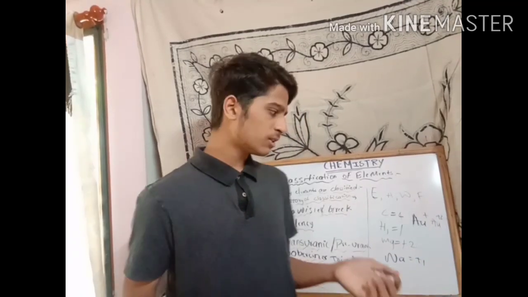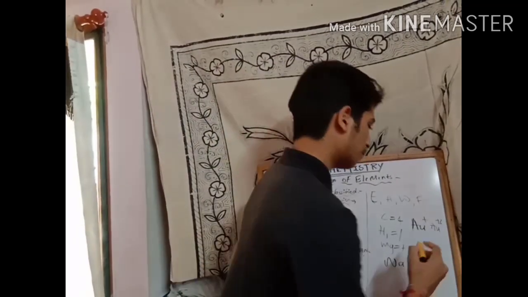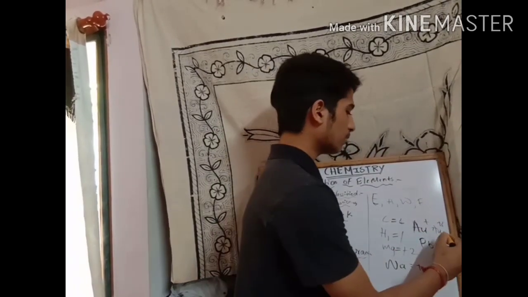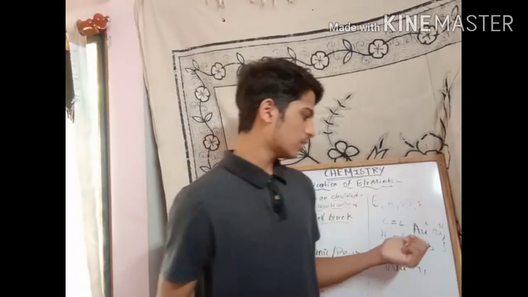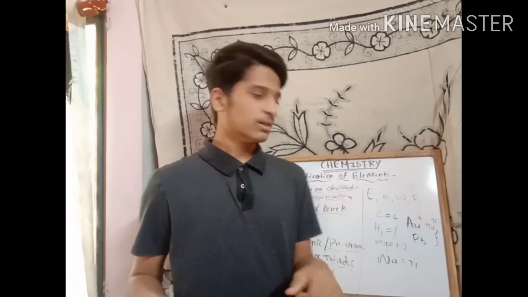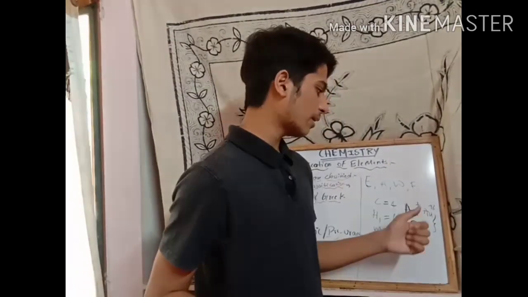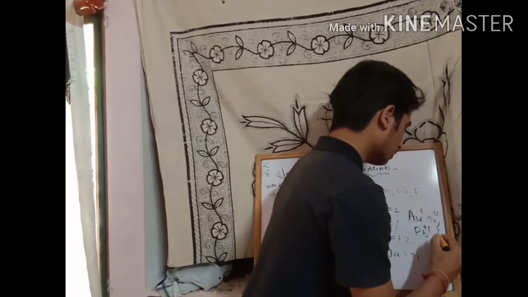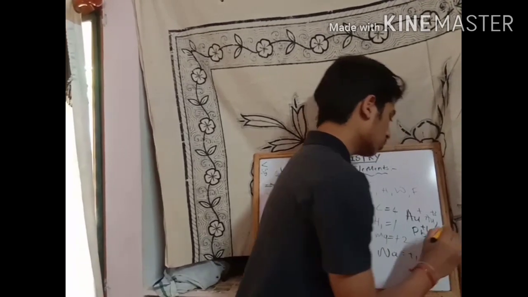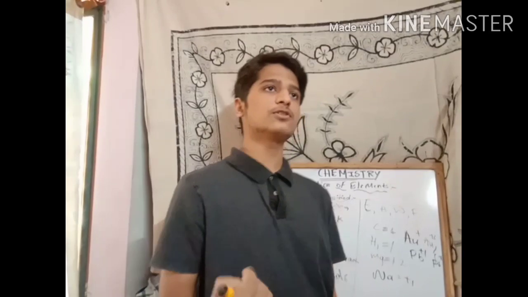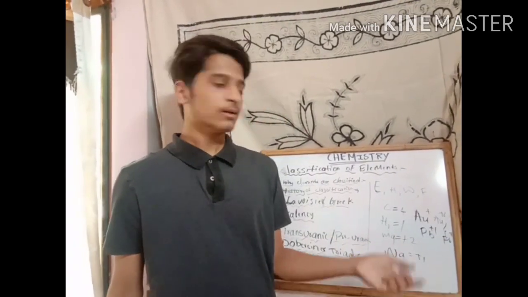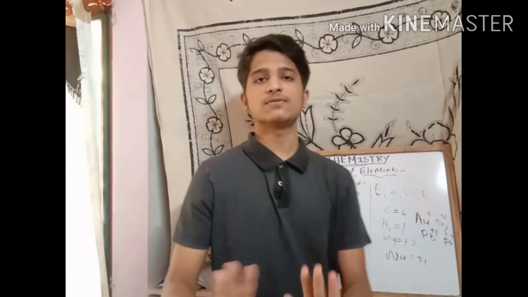But coming to some elements like Rm and Pb, these show multiple valencies. So Rm shows +1 and +3. Pb, that is lead, shows +2 and +4. So scientists were confused about where these elements should be placed, either in monovalent, bivalent or trivalent. So they were confused and this classification failed.